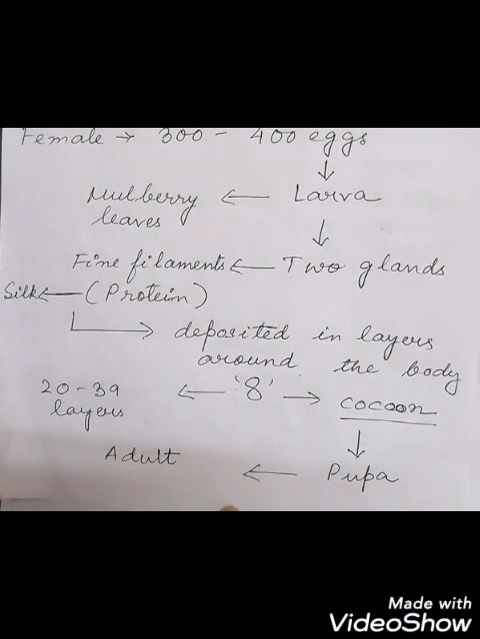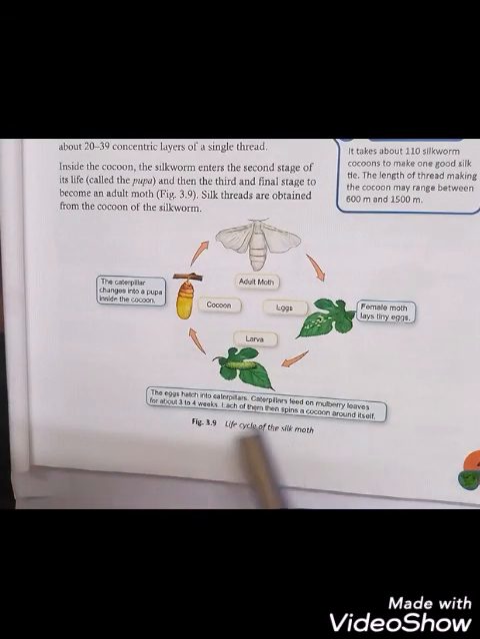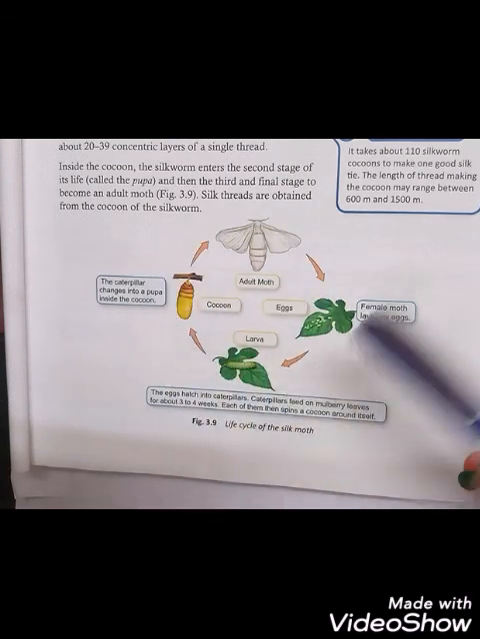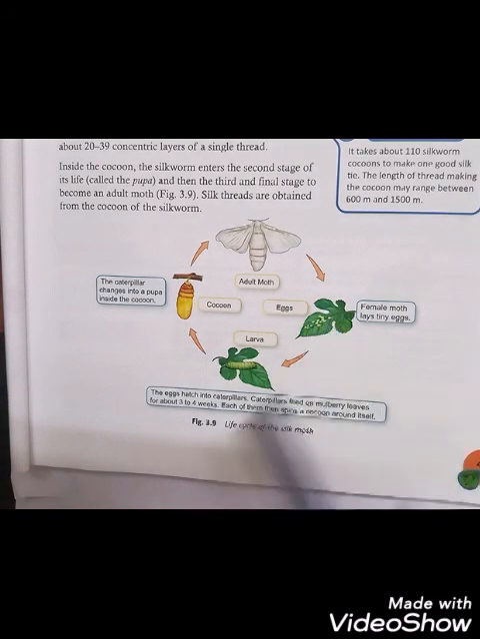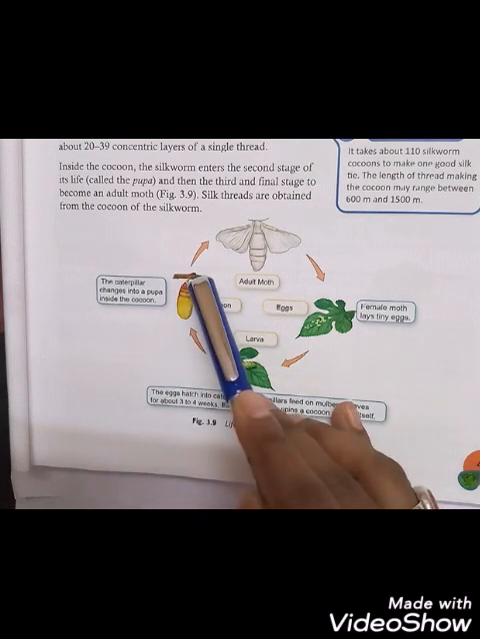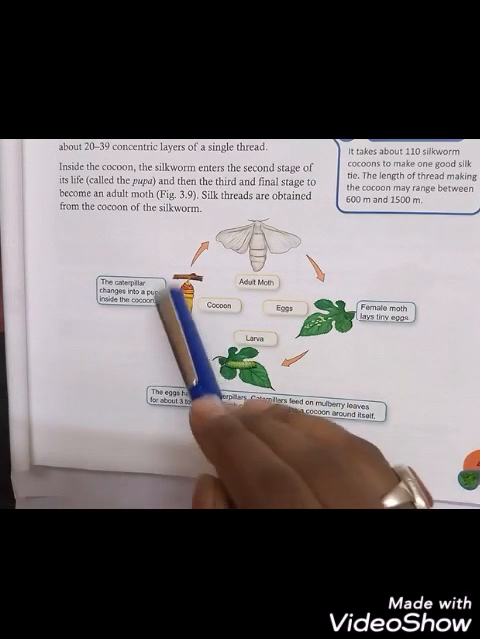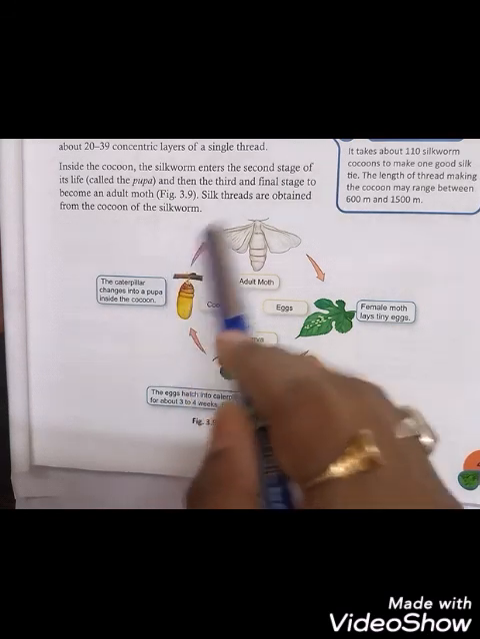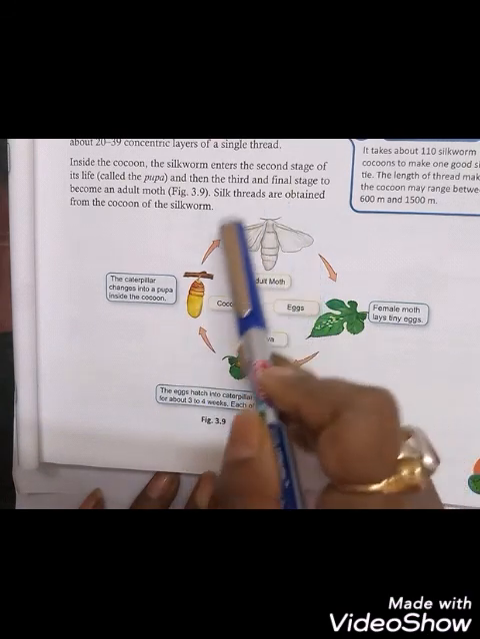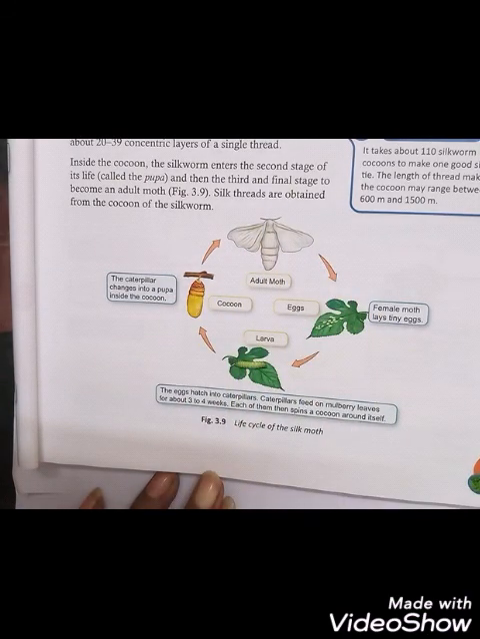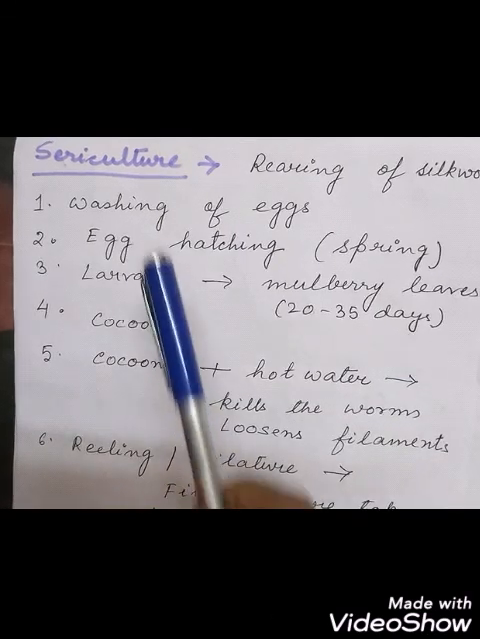So I'll show you from the book the life cycle of the silk moth. As you can see in this picture, this is the life cycle of the moth. Here the moth lays eggs on the leaves. These eggs hatch to form larva. Larva then changes to pupa inside the cocoon. The pupa develops into the adult moth. These are the larva, the eggs, this is the cocoon, and this is the adult moth. This way the cycle goes on. Okay, and this larva feeds on what? The mulberry leaves.